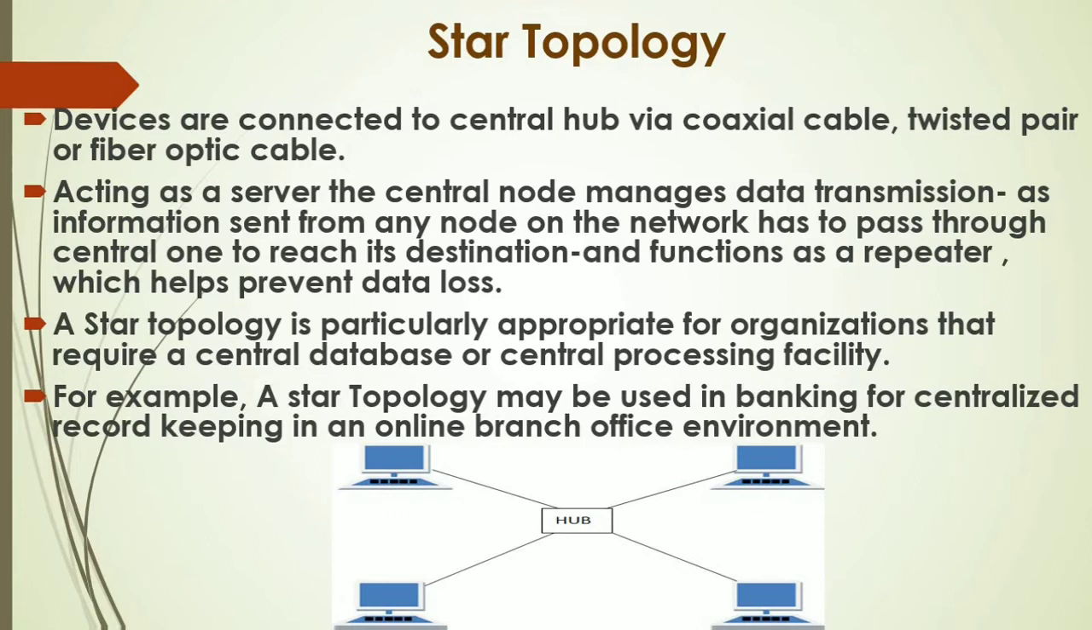Star topology is particularly appropriate for organizations that require a central database or central processing facility. For example, a star topology may be used in banking for centralized record keeping in an online branch office environment. Star topology is basically used where we need a central database. All the other nodes are connected to the central database, like in a bank. All the computers are connected to the server, and if any changes in the account are done, they will be reflected on the server. So in that situation, star topology is being used.